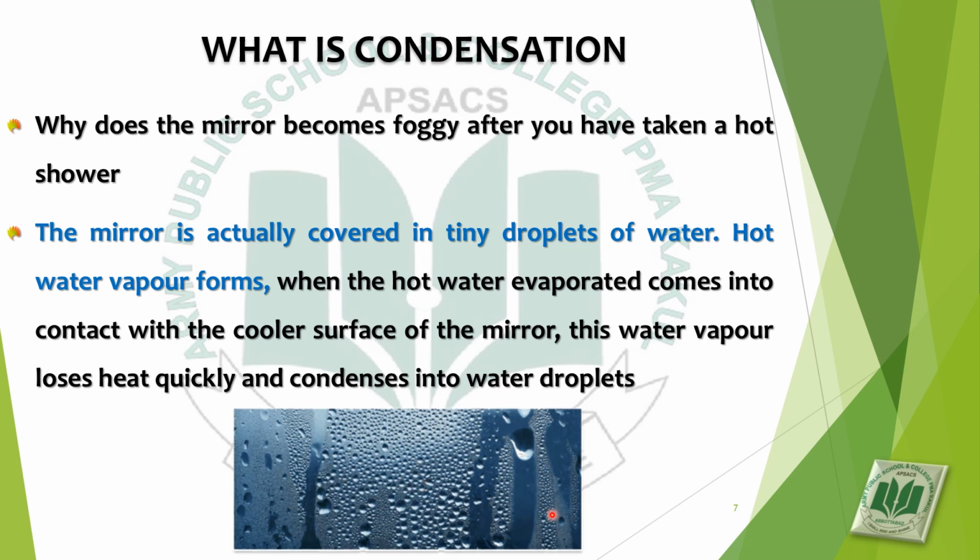As you can see in the diagram, after taking a hot shower, the mirror becomes foggy and water droplets appear. How do they appear? They appear due to condensation. First of all, hot water produces water vapors, and these water vapors are warm. They move upward, strike with the cold surface of the mirror, lose heat to the mirror and condense into water droplets.